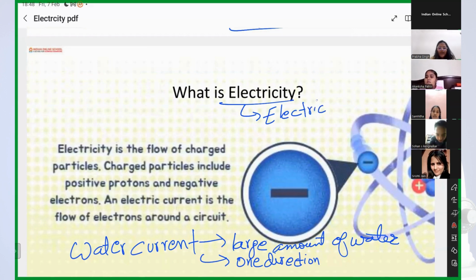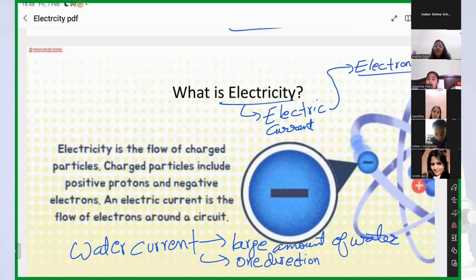So for electric current, something should flow, right? And what will flow? Electrons will flow. One or two electrons, or a large number of electrons? Large number of electrons.